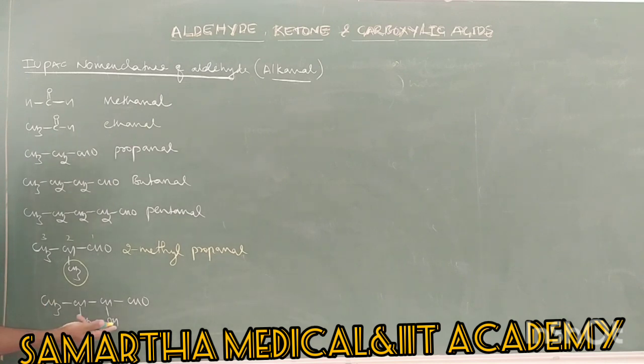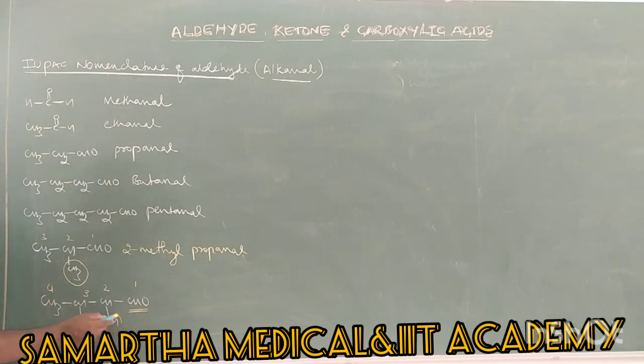Next, if it is CH3 CHOH CH CHO, here the substituents are OH and CH3, right? If there is an aldehyde group and a hydroxy group, the aldehyde group has more priority, which we have studied in first PUC, right? Therefore we take the aldehyde group as the principal functional group, and number 1, 2, 3, 4.